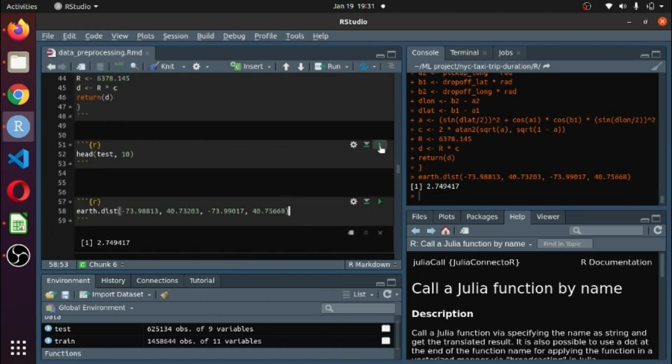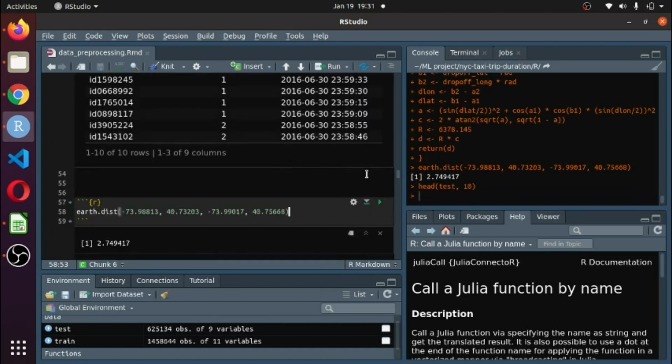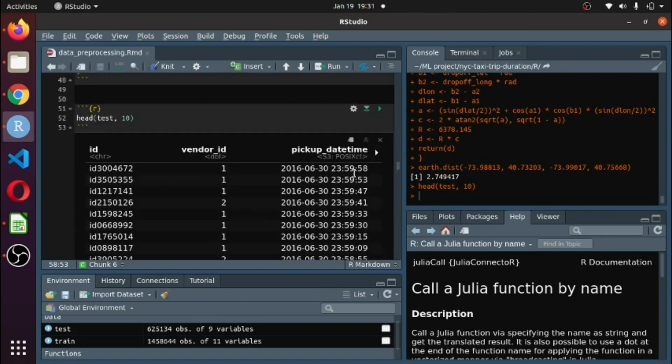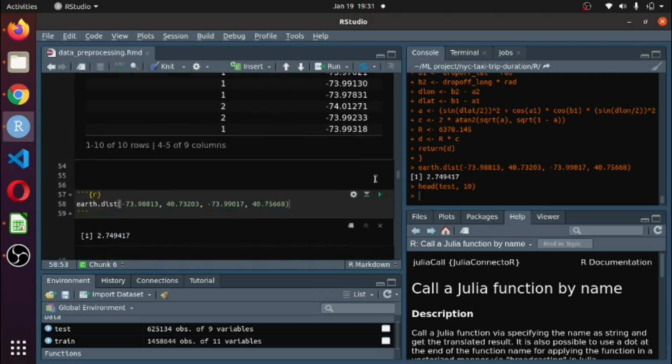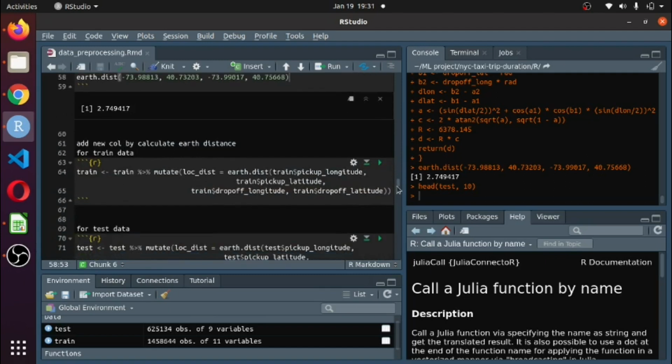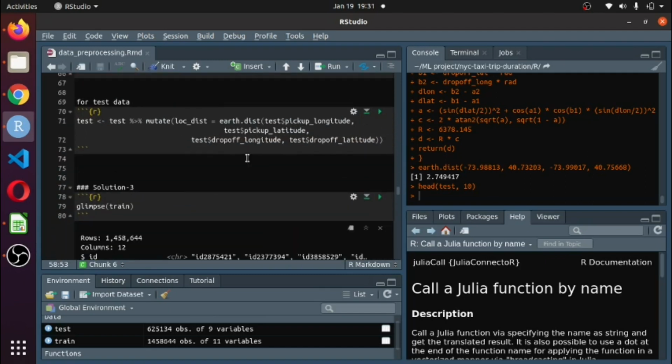If I look at the first 10 rows of the test dataset, I just put in the first row's data, like pick up longitude, which you can see is minus 73.98. So I put the first row's data in the earth dist function, and I want to calculate for every row. So I am using the mutate function. I just run it.